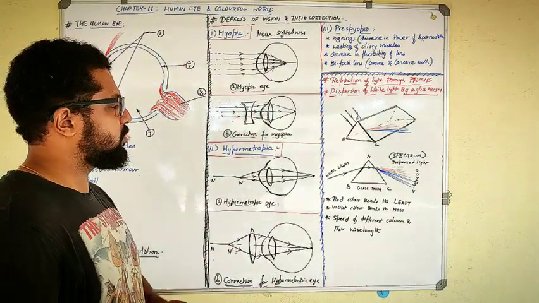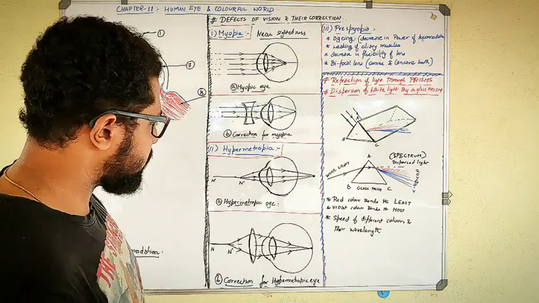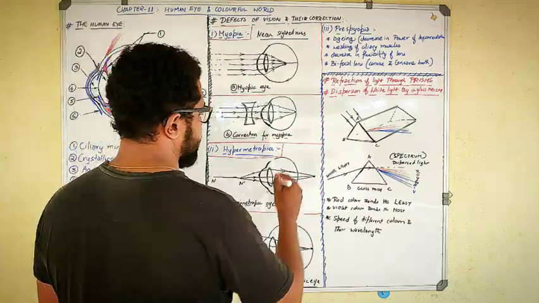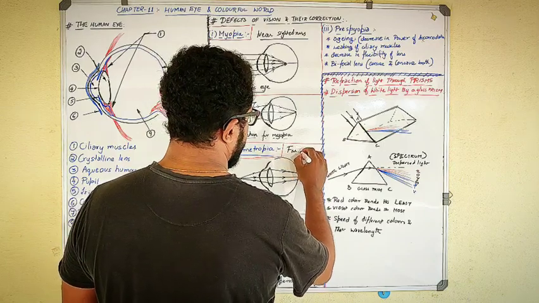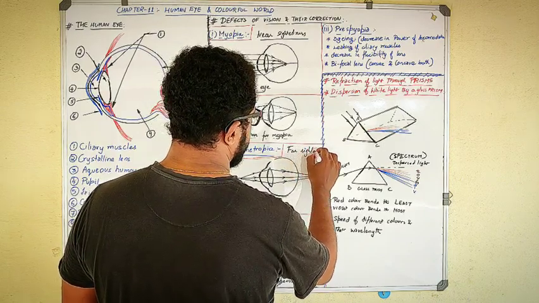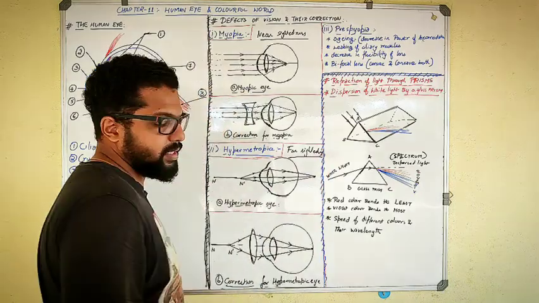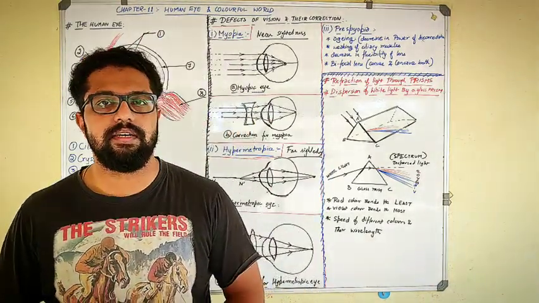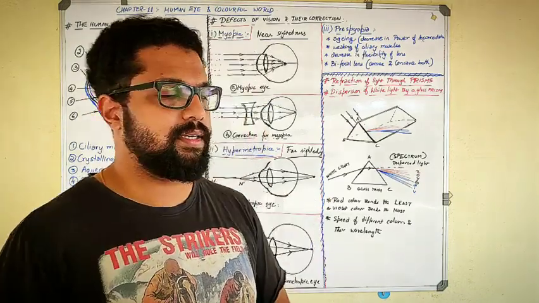So the next thing which you need to know about is hypermetropia. It's just the reverse of this one, that is also called farsightedness. Farsightedness is nothing but the person can see far objects clearly, but he cannot see the nearer objects clearly. Simple as that.